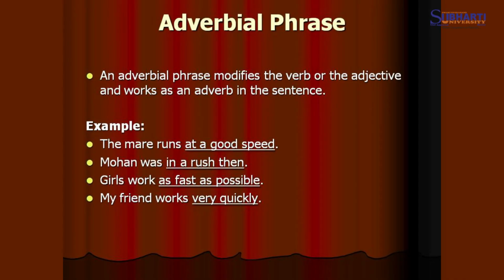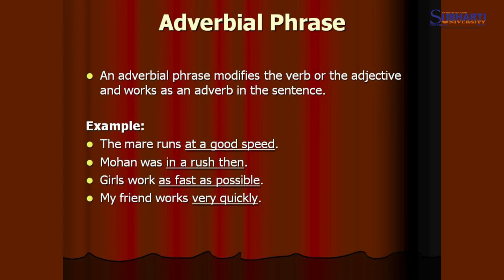Now we talk about the next phrase, and that is adverbial phrase. An adverbial phrase modifies the verb or the adjective and works as an adverb in a sentence. You all understand that adverb actually modifies a noun, adjective or an adverb.